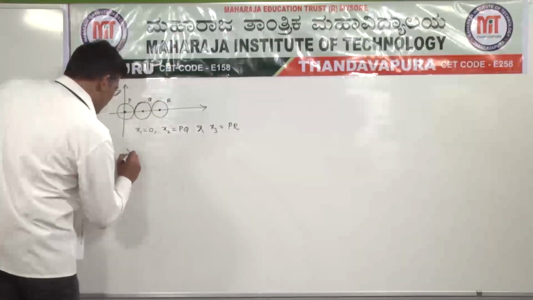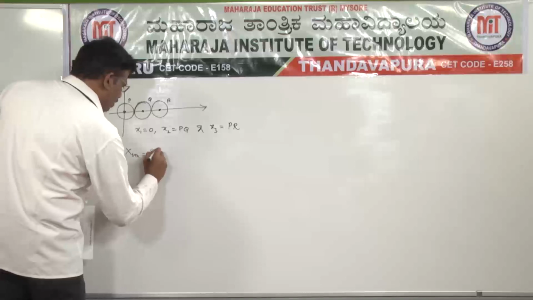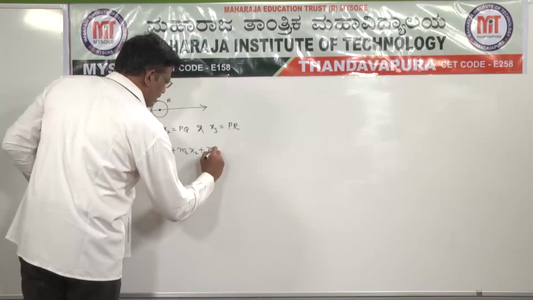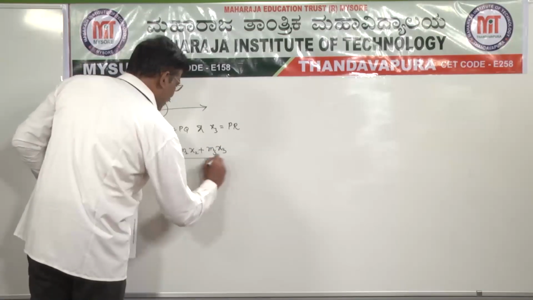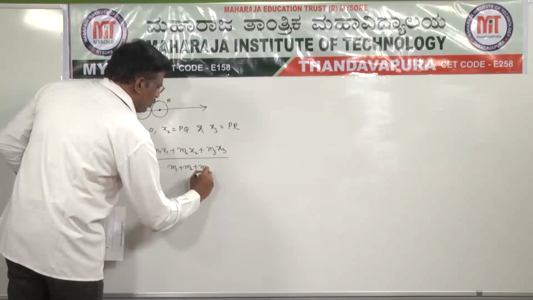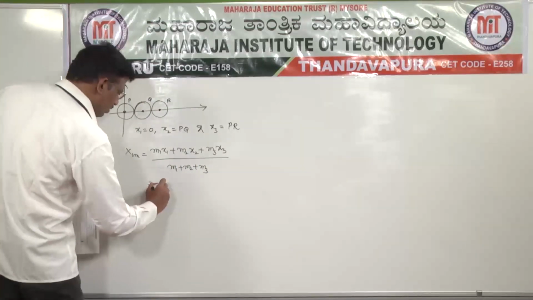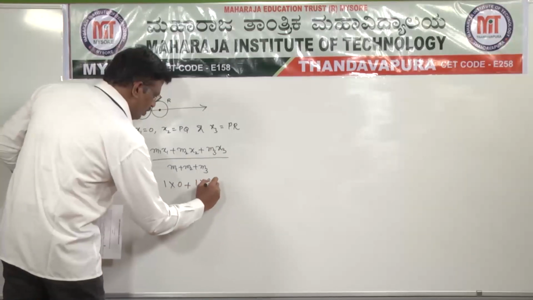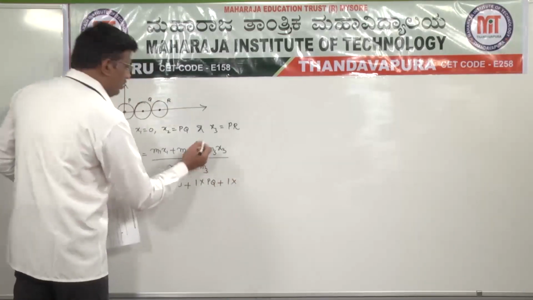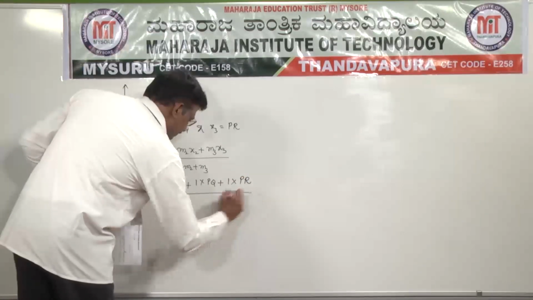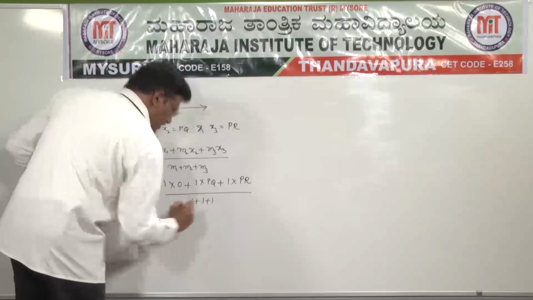Because it is given three identical spheres, each of mass 1 kg, x_CM is equal to m1 x1 plus m2 x2 plus m3 x3 divided by m1 plus m2 plus m3, that is 1 into 0 plus 1 into PQ plus 1 into x3, which is PR, divided by 1 plus 1 plus 1.